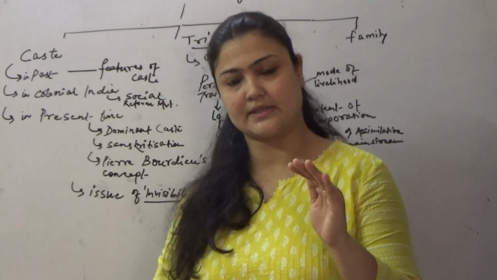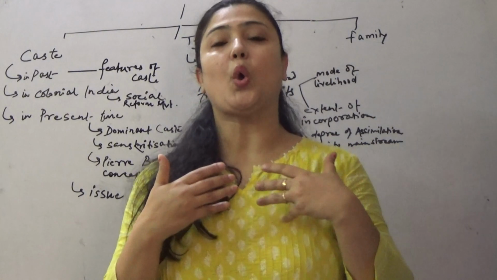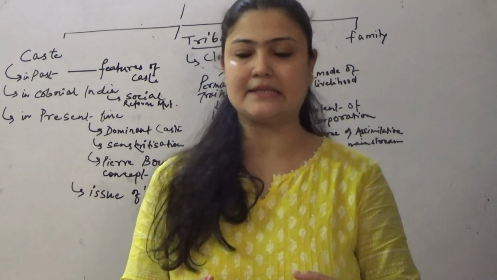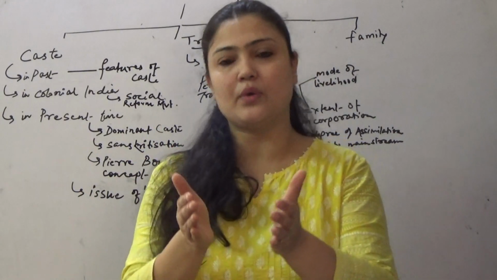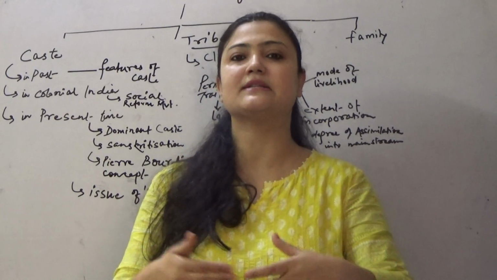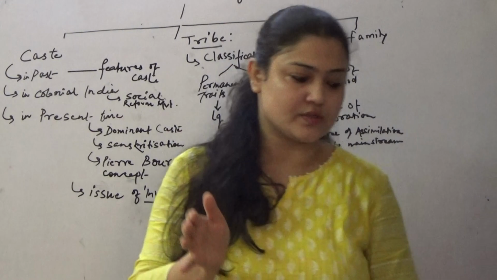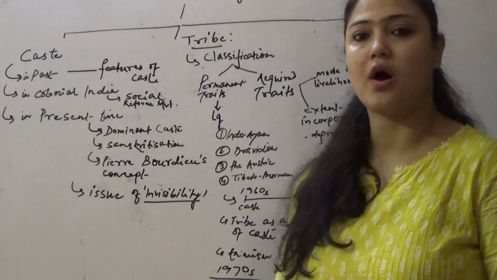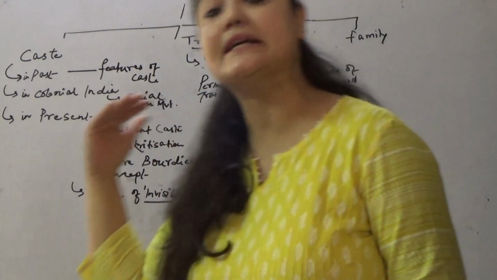Assimilation is the process in which you give up your own belief pattern, your own cultural practices, your own private ritual practices, and you incorporate and start following the practices of the dominant mainstream society. So that is the understanding of assimilation.